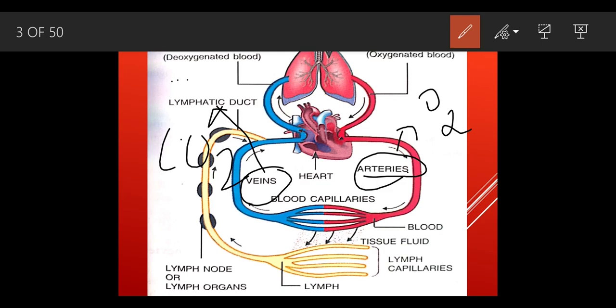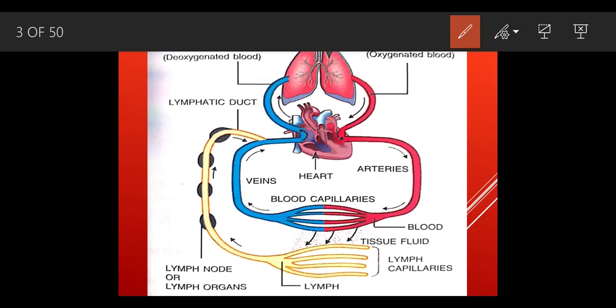And what is the tissue fluid? Tissue fluid is the space between this blood capillary and the lymph capillary. So what exactly happens here? This is the left side of the heart, from which the blood is going to go. This is the arteries, and the blood enters a new set of channels called the capillaries.